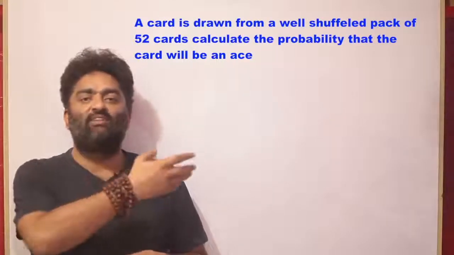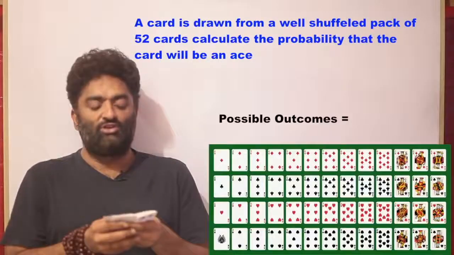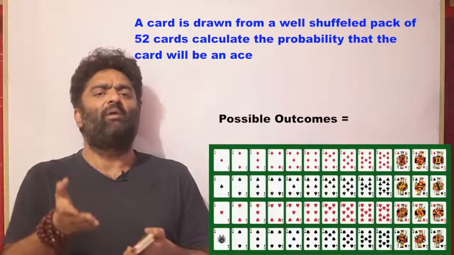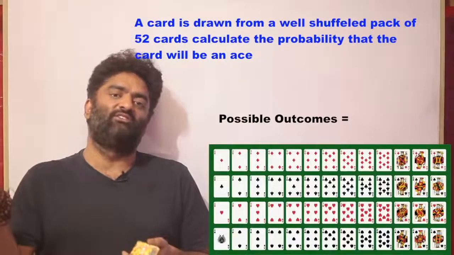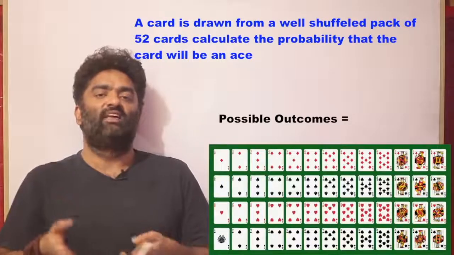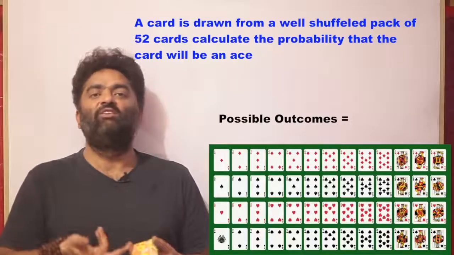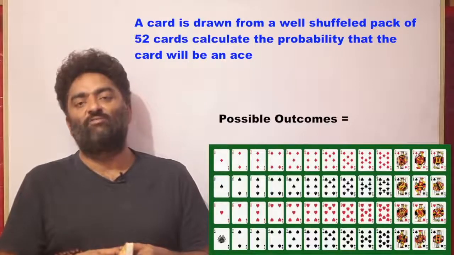So once again, start with your formula. In the denominator, you want all possible outcomes. So now in a deck of cards, you have 52 cards. Now this is not part of the probability theory. This is part of the world theory, general knowledge. We have seen a deck of cards. We've seen other people play cards. We know that there are 52 cards in a deck. If you don't know, I'm telling you right now, in a deck there are 52 cards, or you can buy one and check for yourself.